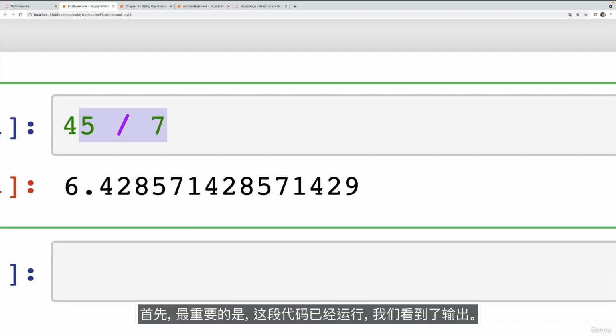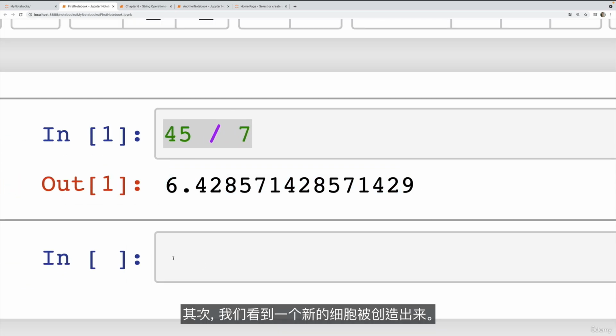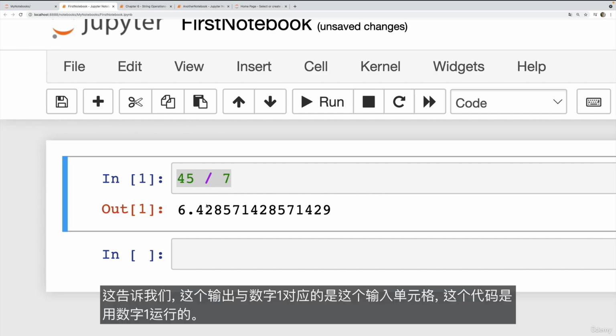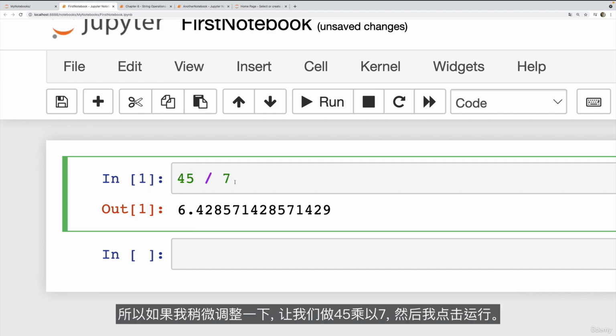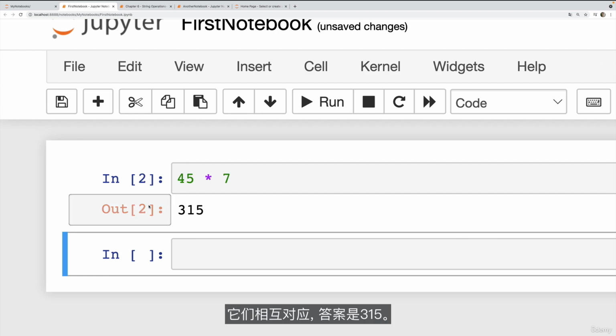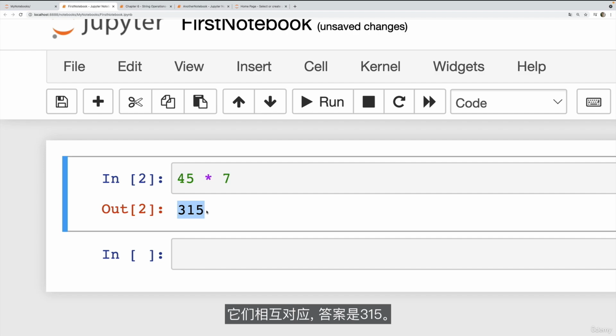First of all, most importantly, this code was run, and we see the output. Second of all, we see a new cell was created. So now we have two cells. Additionally, notice the numbers here. So it says In 1, Out 1. This tells us that this output with the number 1 corresponds to this input cell, this code that was run with the number 1. So if I tweak this slightly, let's do 45 times 7, and I click run. Now we see In 2, because it was the next thing we ran, Out 2. They correspond to one another, and the answer is 315.